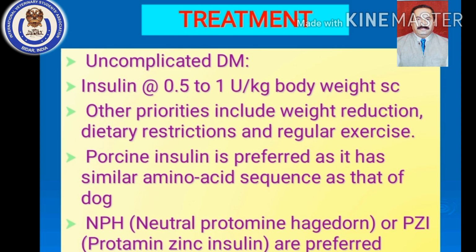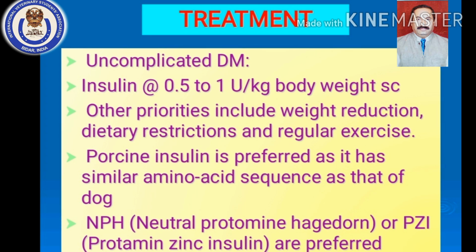Then how to differentiate it? You have to do Rothera's test to detect ketonuria, and you have to do the Benedict test for the presence of glycosuria. So glycosuria along with ketonuria says that the stage is complicated and it is a diabetic ketoacidosis stage. Simple glycosuria without ketonuria is called uncomplicated diabetes mellitus, and the treatment is like this.